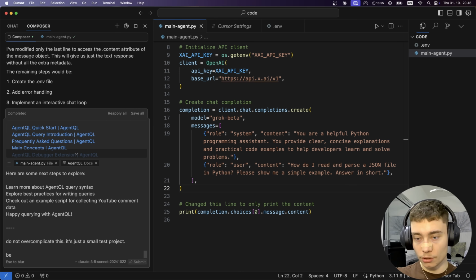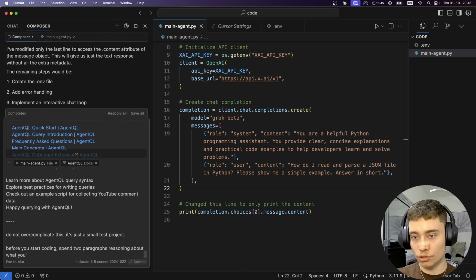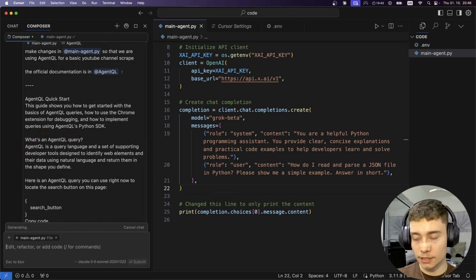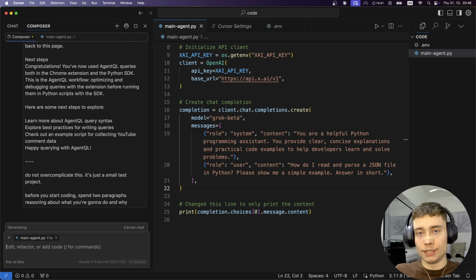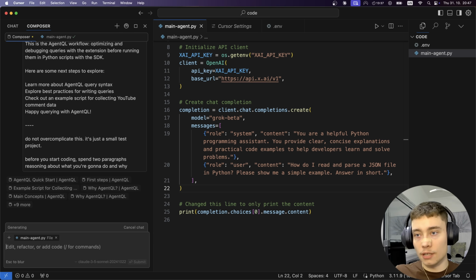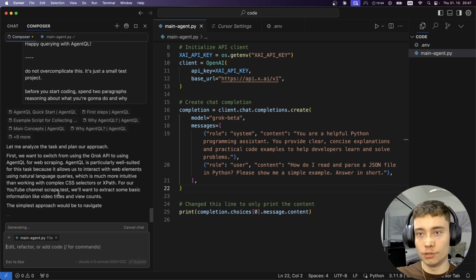One thing that's good before you start coding: "Spend 2 paragraphs reasoning about what you're going to do and why." This is very good. You force it to burn some tokens, thinking and planning what it's going to do, and then it has a much higher chance to implement it correctly.